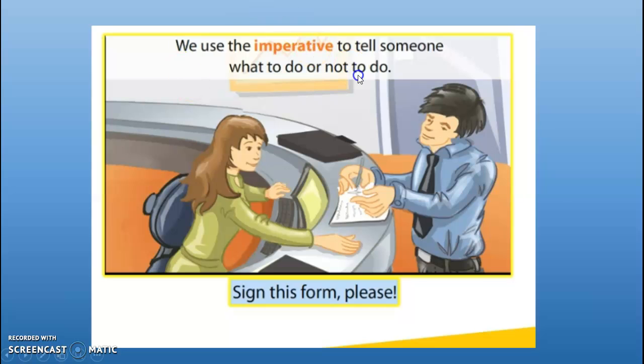We use the imperative to tell someone what to do or not to do. "Sign this form, please." The message is very clear, and we don't use any subject.